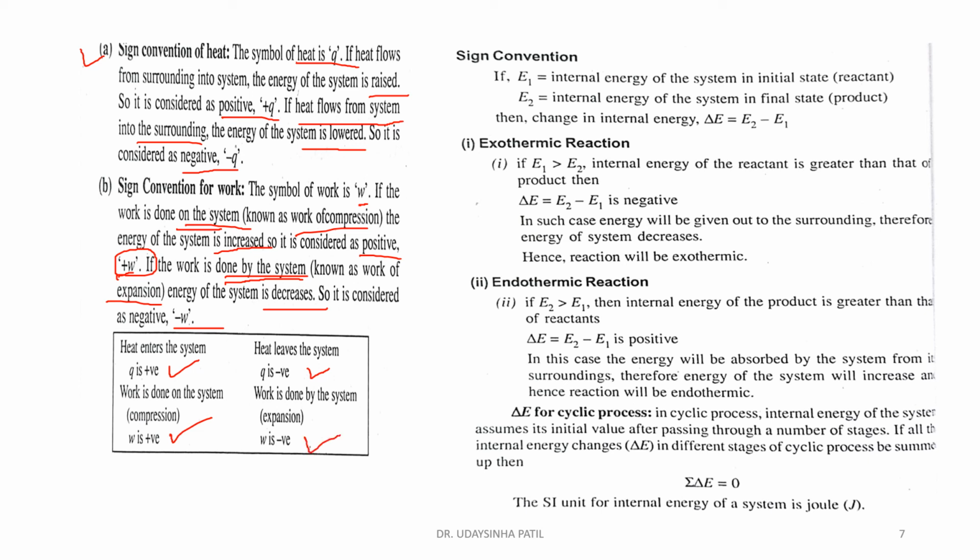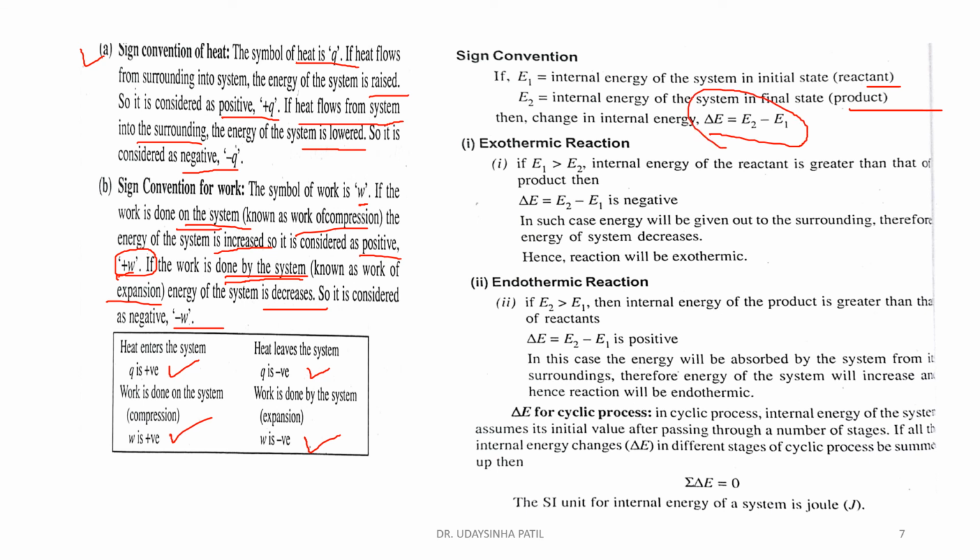Then we consider the internal energy. E1 is the internal energy of the system in its initial state, the reactant, and E2 is the final state, the product. Then the change in internal energy, delta E, is equal to E2 minus E1.